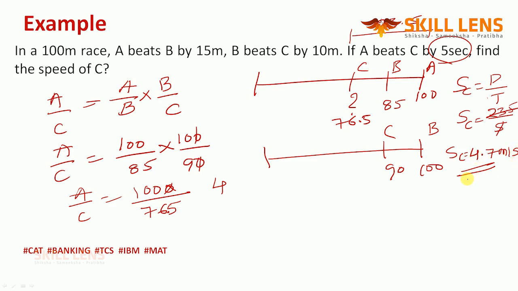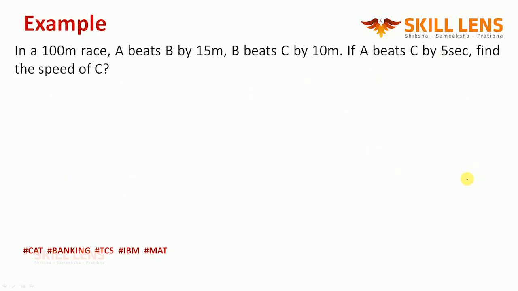4.7 meter per second. So this is how you need to address your question very easily. So my sincere advice: A is at 100, B is at 85. Don't take C is at 90 in the first case. When B is at 100, C is at 90. If you understood this particular point, the job is a cakewalk.